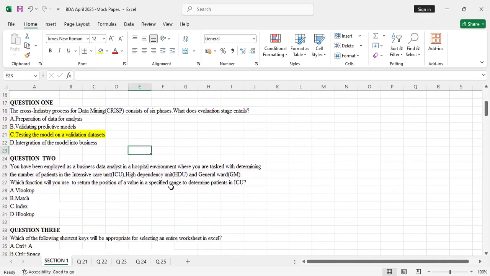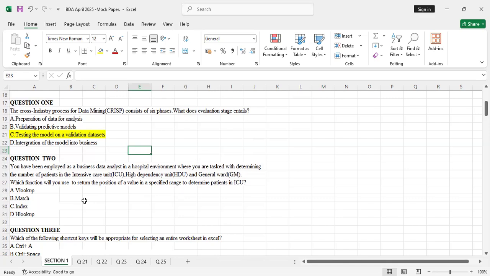A is VLOOKUP. No, VLOOKUP is not used to return the position of a value in a specified range. B was MATCH.